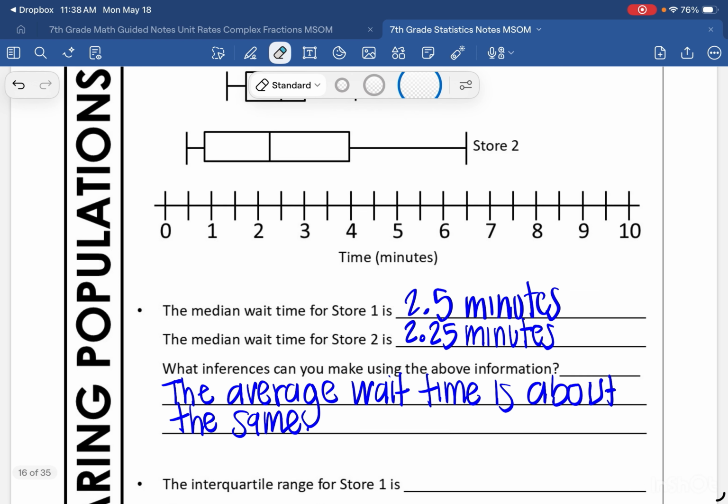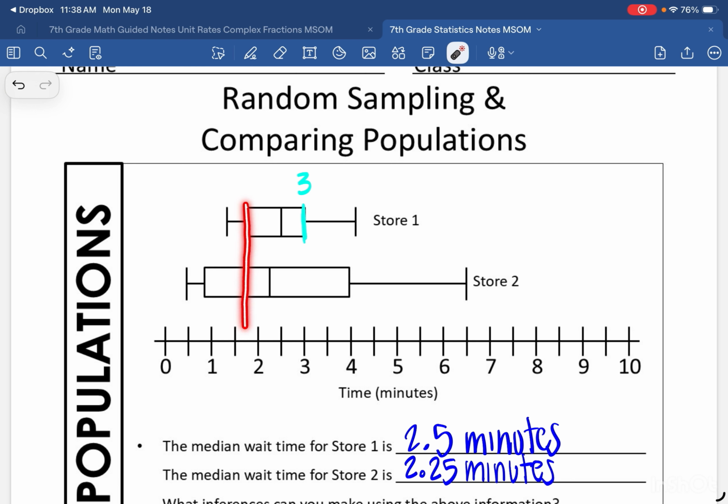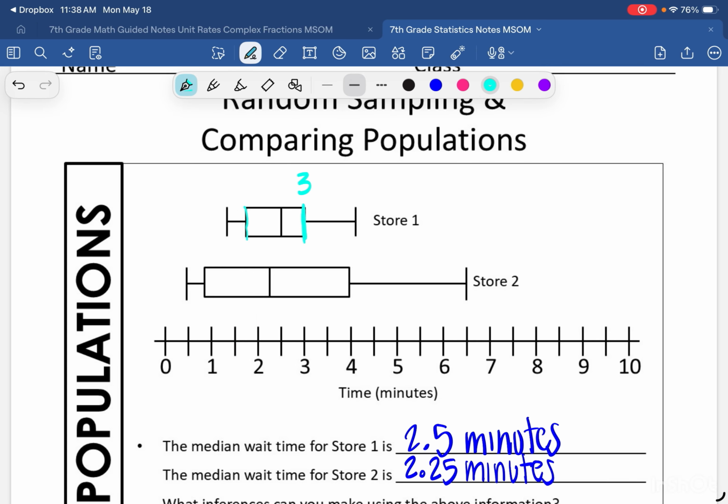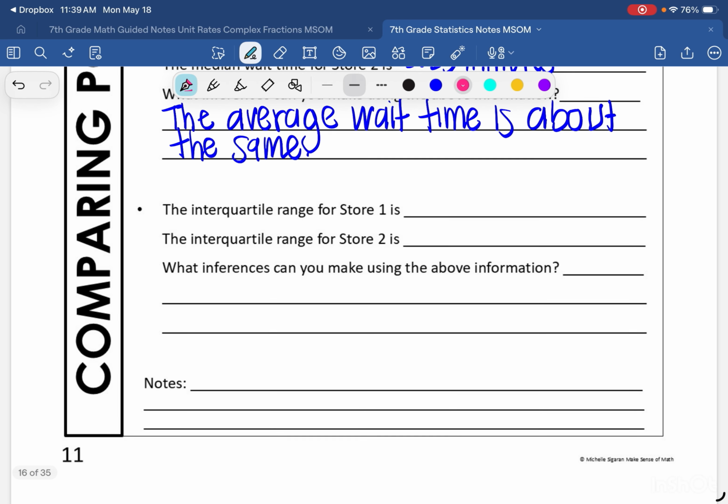So let's go back up here to the data. Remember the interquartile range is what's in the middle. So I need to figure out this number, which is 3, and this number right here, which I go down, looks to be about 1.75. So I need to find the difference between 3 and 1.75. If I subtract those, that's going to give me 1.25. So the interquartile range for store 1 is 1.25.